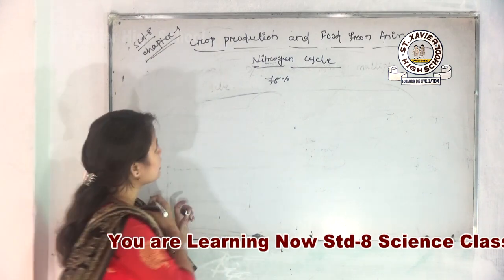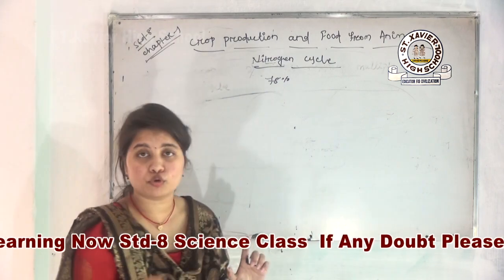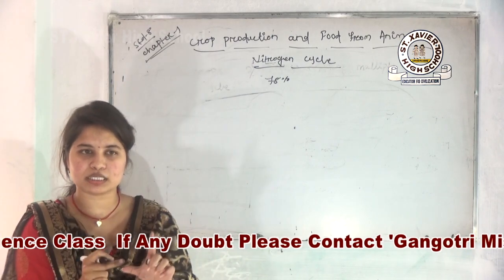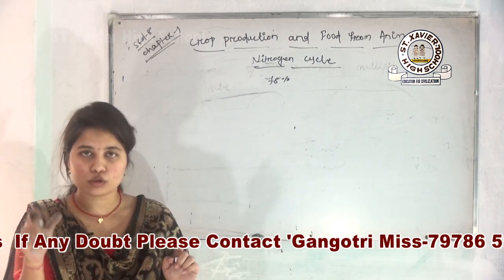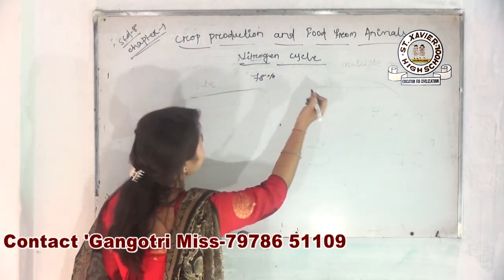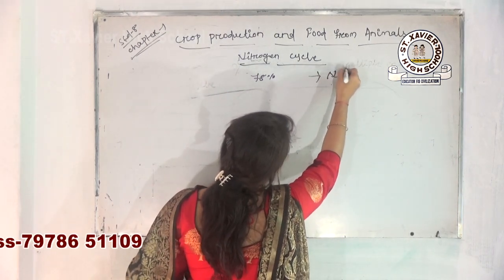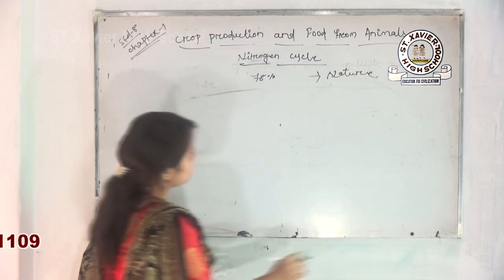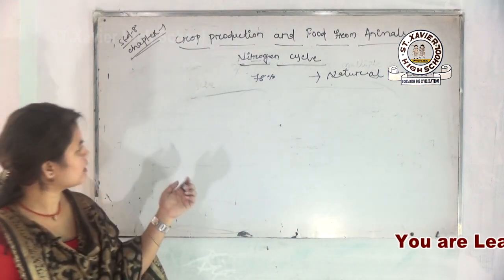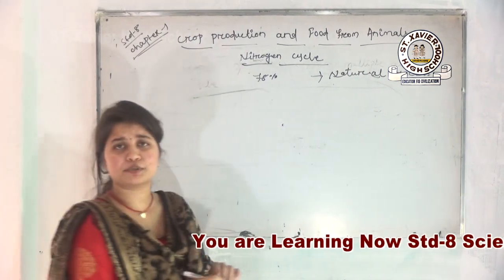Okay. So whenever you see the two words nitrogen cycle on your board, first be clear about one thing: this is a cyclic process about nitrogen gas. And also remember another thing: the nitrogen cycle is a type of cycle which is completed with the help of nature. This is not an artificial process, this is a natural process. And you very well know that the amount of nitrogen gas in our atmosphere is fixed, or remains the same, 78%. Yes or no?